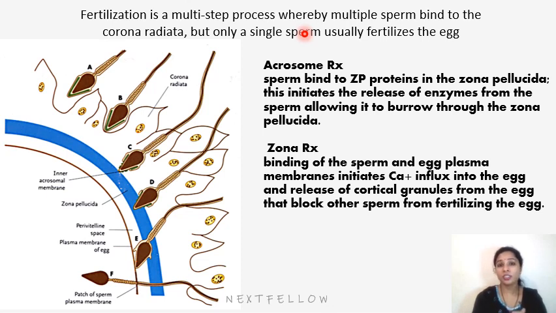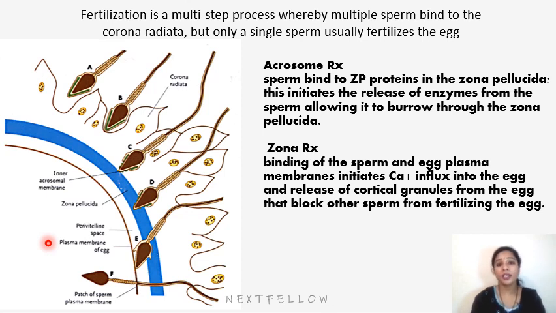The trigger for these cortical granules to exocytose is the release of calcium ions from the cortical smooth endoplasmic reticulum, which is located inside the cytoplasm of the egg. The smooth endoplasmic reticulum is responsible for sperm binding to the egg.